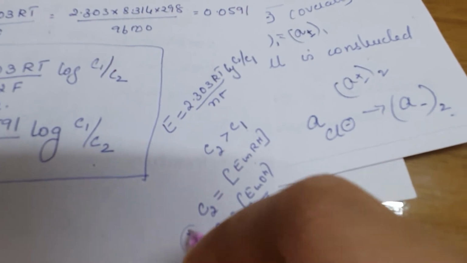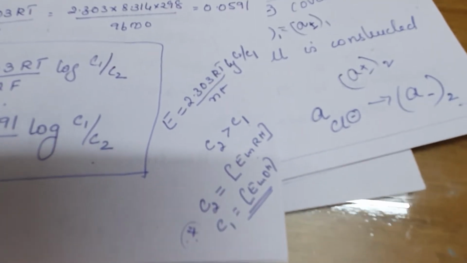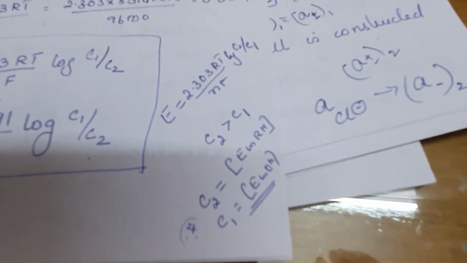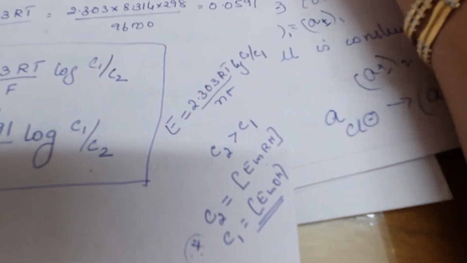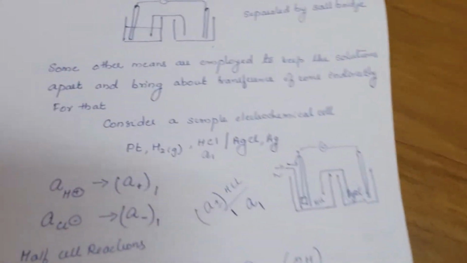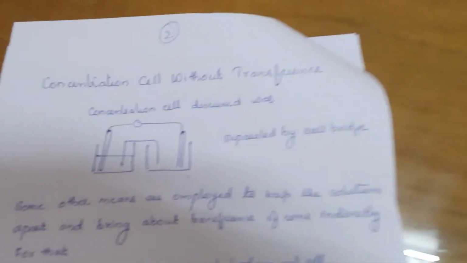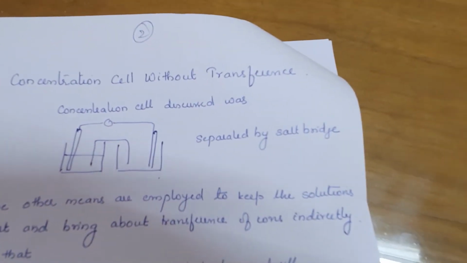C1, C2 is not the matter. What you have to remember is that the concentration in the reduction half should always be greater than the concentration in the oxidation half. In the next one, concentration cell without transference.